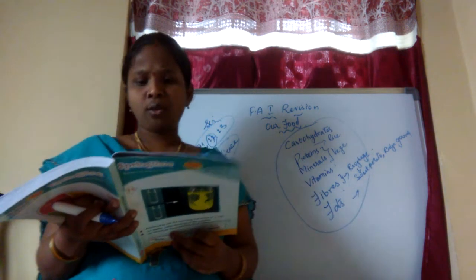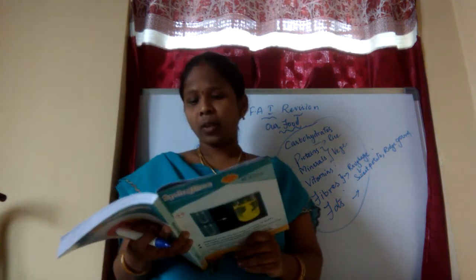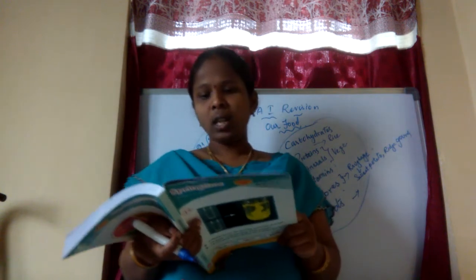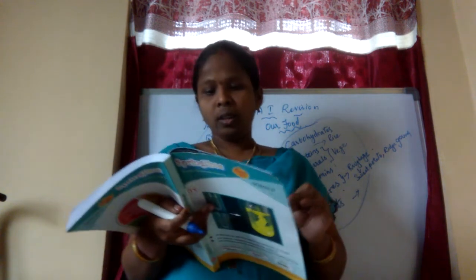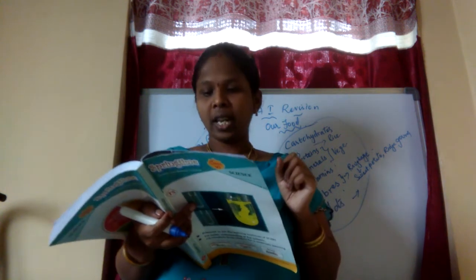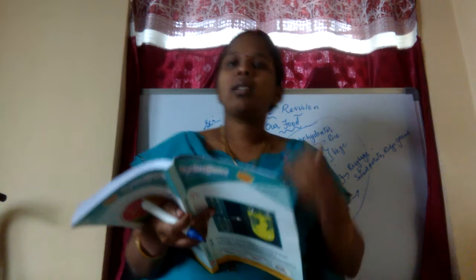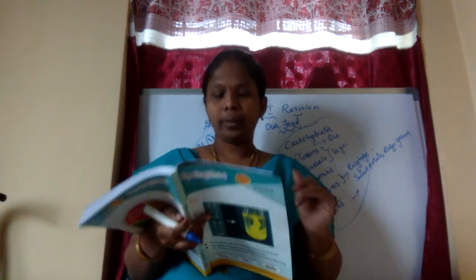Farmers use pesticides to protect their crop. And why? Pests damage the yields of the crop and decrease the quantity and the quality of food. Hence the farmers use the pesticides. Whatever pests will be there, they will damage the yields of the crop, so they will decrease the quantity and the quality. Hence farmers use pesticides to kill the pests and protect the crop.